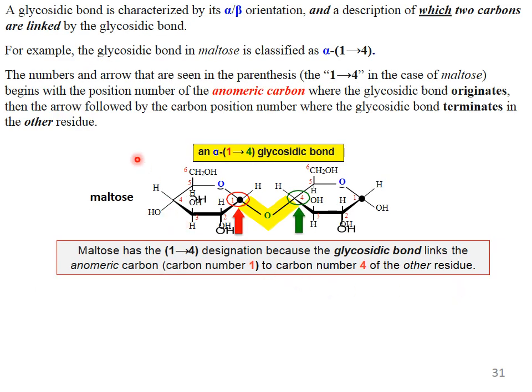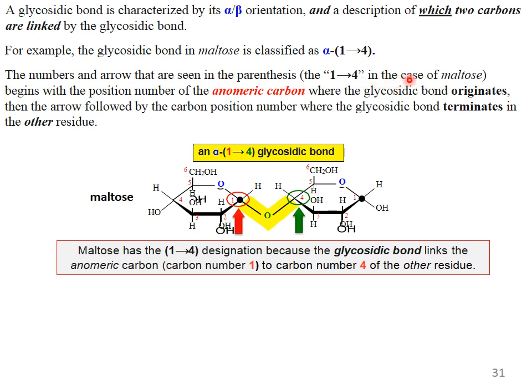A glycosidic bond is characterized by its alpha or beta orientation and a description of which two carbons are linked by the glycosidic bond. For example, the glycosidic bond in maltose is classified as alpha 1,4. The numbers and arrow seen in the parentheses, 1 to 4 in the case of maltose, begin with the position number of the anomeric carbon where the glycosidic bond originates. Then the arrow is followed by the carbon position number where the glycosidic bond terminates in the other residue. This is maltose, with an alpha 1,4 glycosidic linkage.